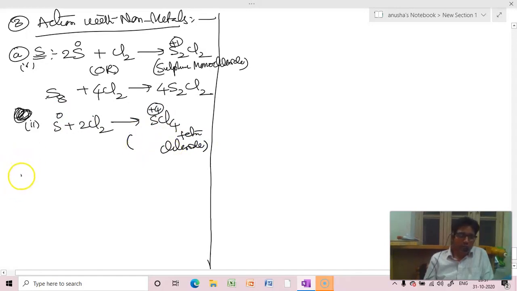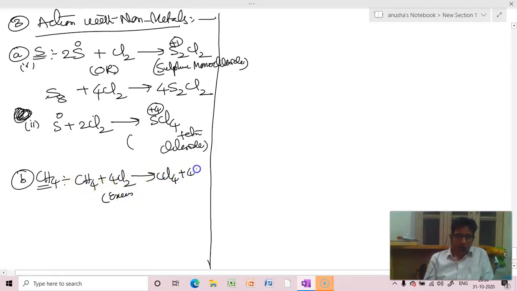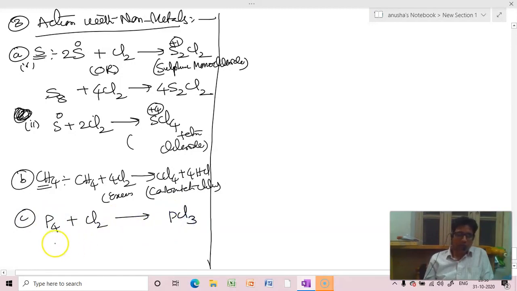Right, beta? So let us go to B with methane. Excess. We'll get carbon tetrachloride. Is it clear, beta? Next one. When we react with phosphorus, chlorine, we'll get PCl3 if we take excess.